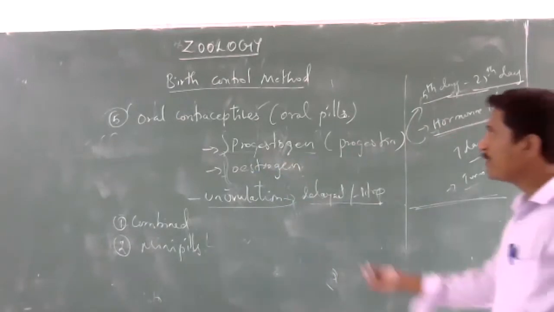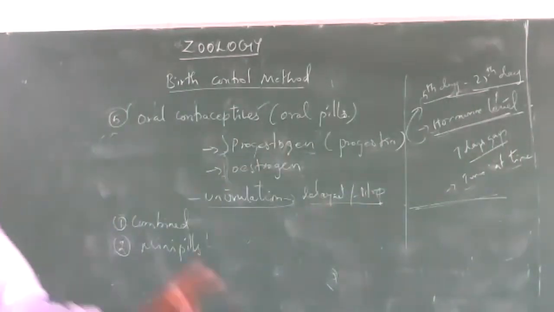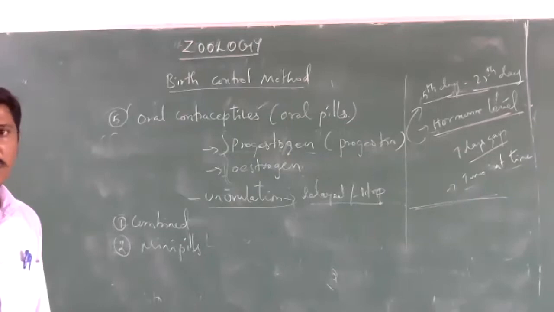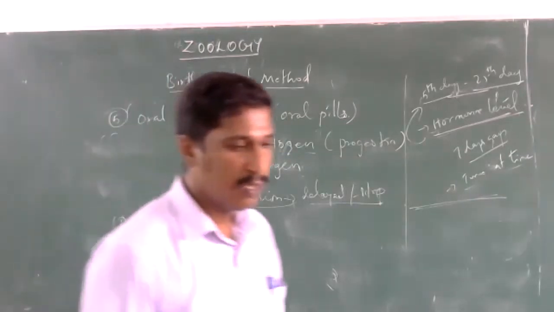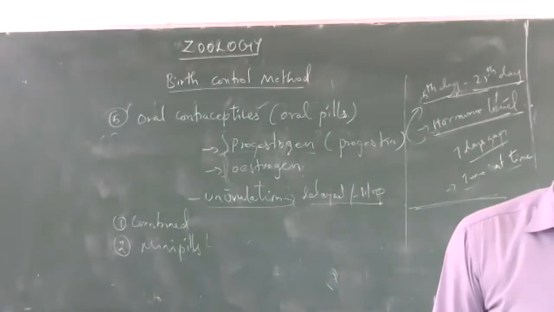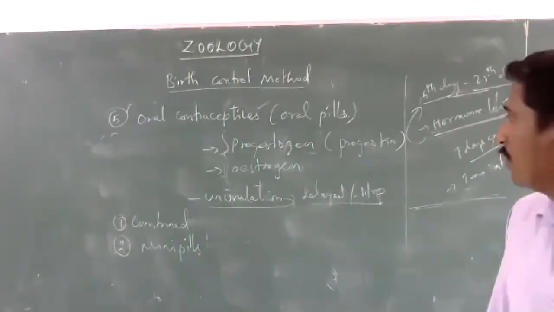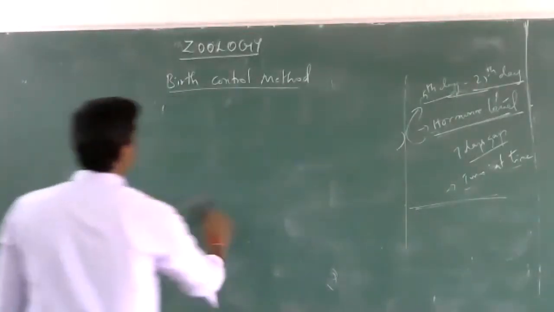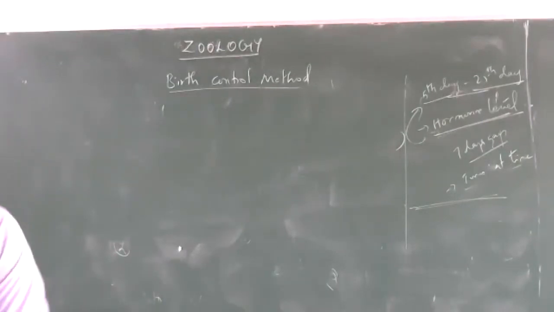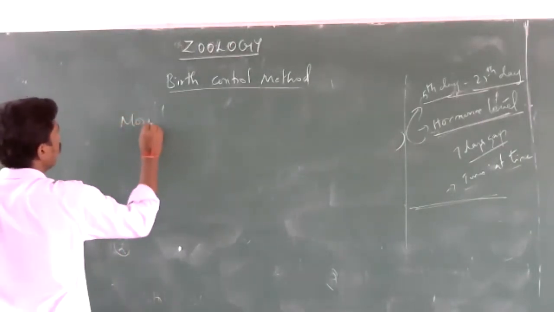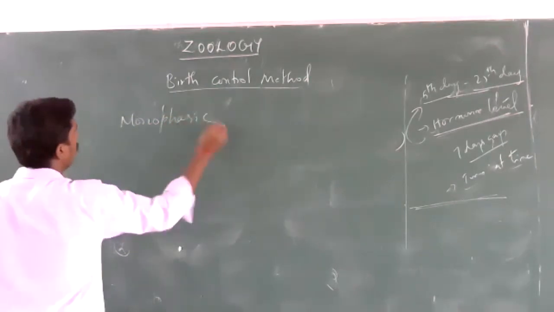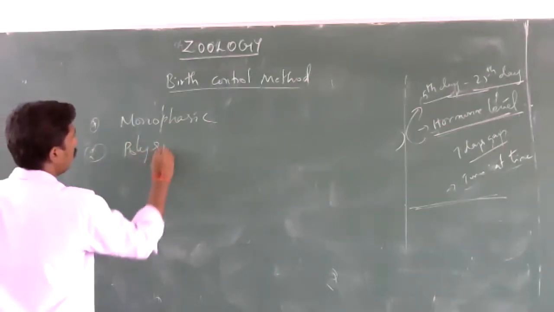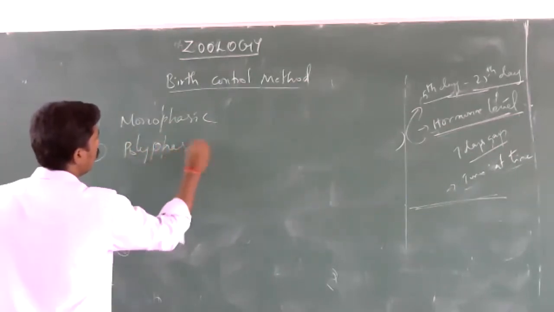This type of oral contraceptive has two types: monophasic and polyphasic contraceptives. One is monophasic, and another one is polyphasic pills.